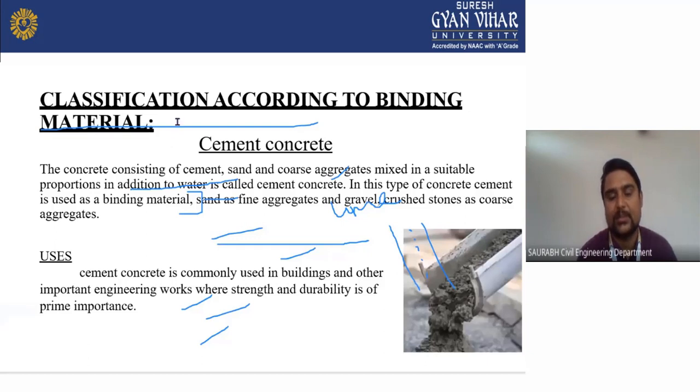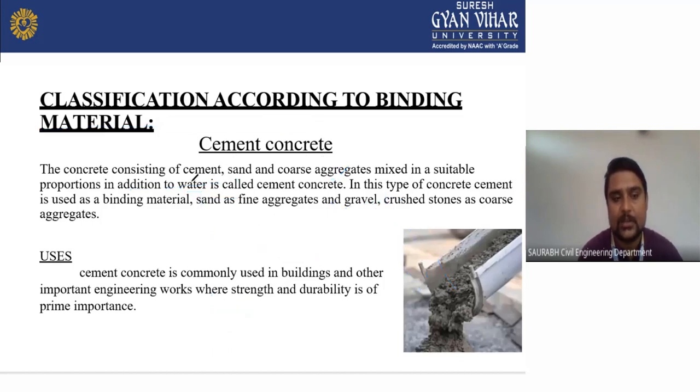Now come to classification according to binding material. As we saw, concrete is divided according to binding material into two parts. First one is cement concrete and second one is lime concrete. Now we are here to see the cement concrete. The concrete consisting of cement and coarse aggregate mixed in suitable proportion with the addition of water is called cement concrete. In this type of concrete, cement is used as a binding material, sand as a fine aggregate, and gravel or crushed stone as a coarse aggregate.